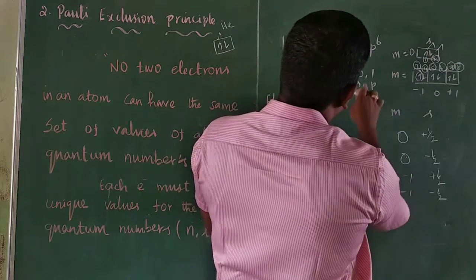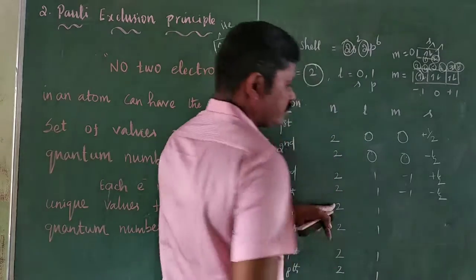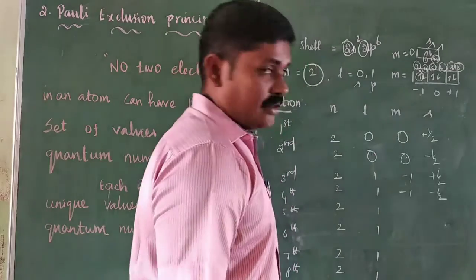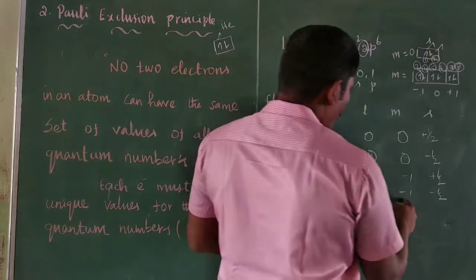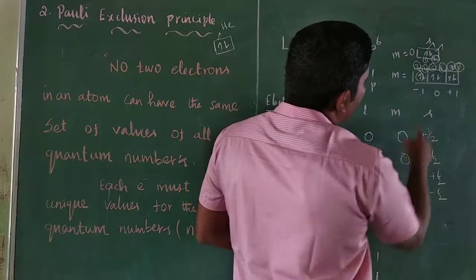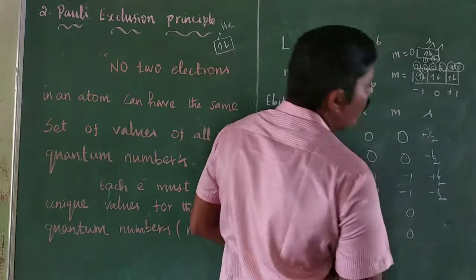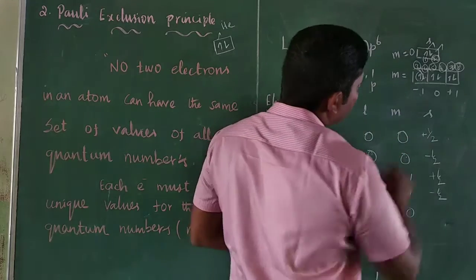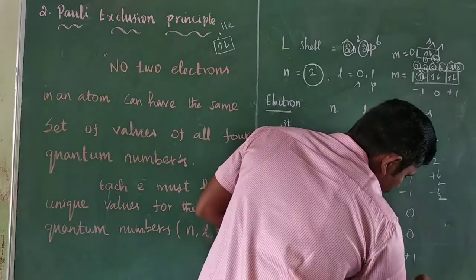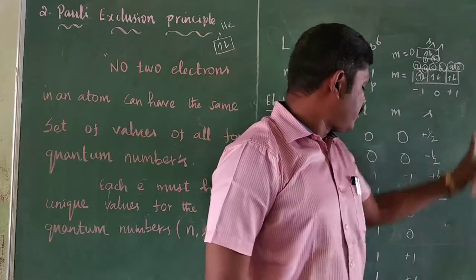The L value is 1 for all p orbital electrons. For the s orbital L value is 0, for the p orbital L value is 1. The third and fourth electrons have m value minus 1, the fifth and sixth have m value 0, and the seventh and eighth electrons have m value plus 1.